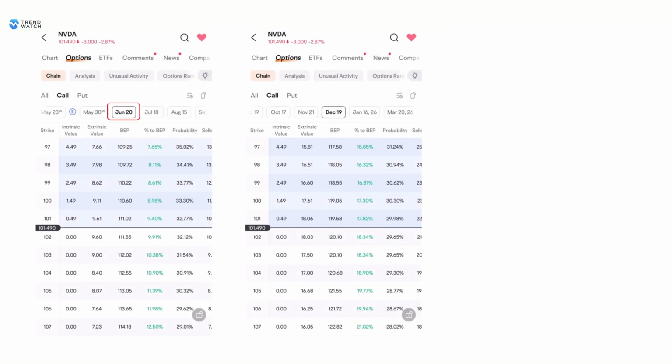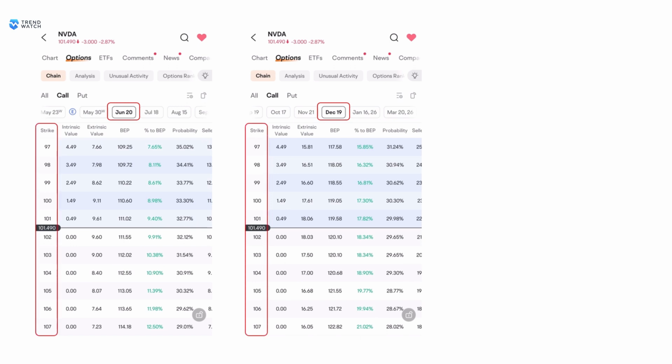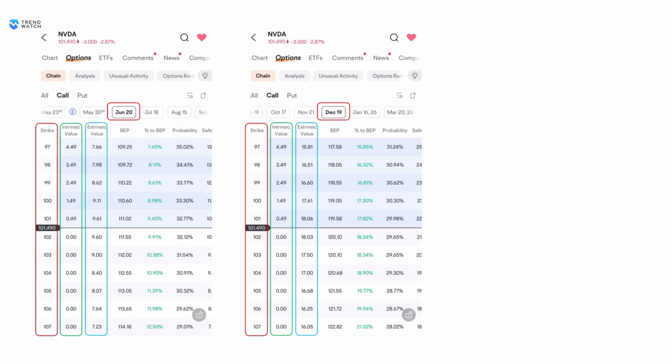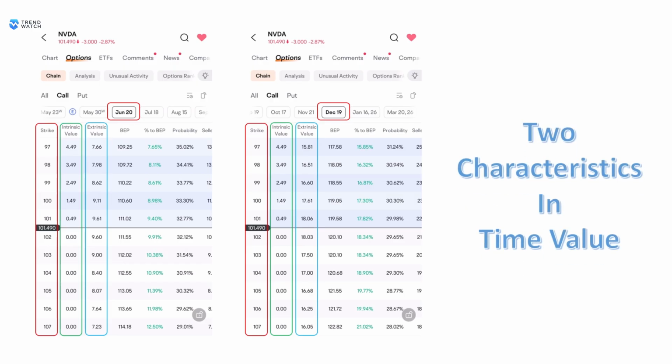Here are the call option chains for NVIDIA, expiring on June 20th and December 19th, respectively. The first column lists the various strike prices for each expiration date. The second column shows the corresponding intrinsic values, while the third column displays the extrinsic values, also known as time values. From this example, you will notice two key characteristics regarding time value.